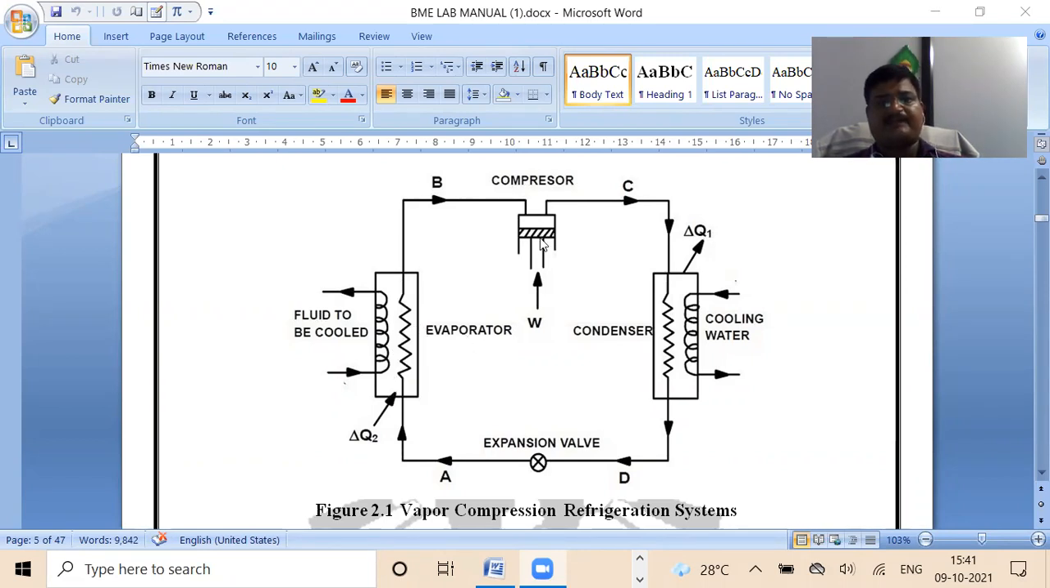After the evaporator, there is a compressor. And the third part in this particular vapor compression refrigeration system is the condenser. थर्ड पार्ट क्या है? कंडेंसर है. तो ये जो वेपर कंप्रेशन रेफ्रिजरेशन सिस्टम है, it is made up of four important parts: expansion valve, evaporator, compressor and condenser. Okay, so the expansion valve is expanding the refrigerant.